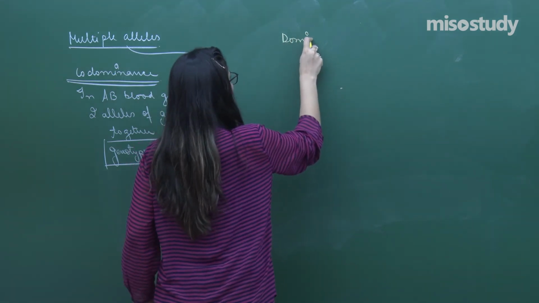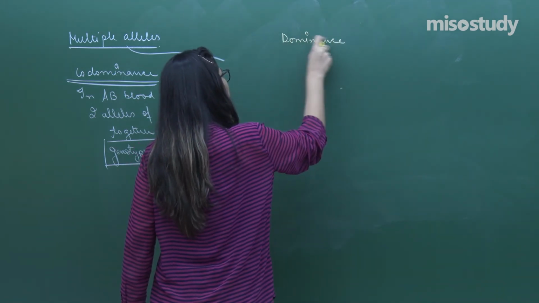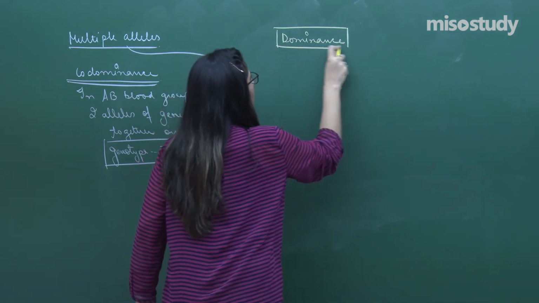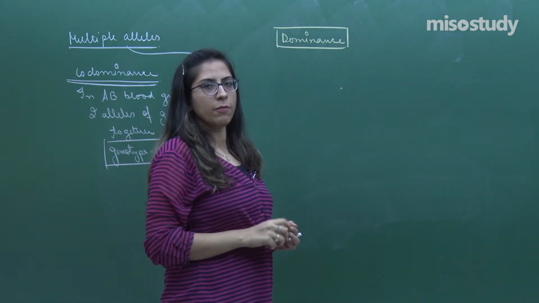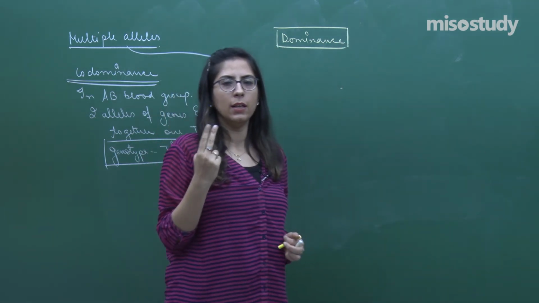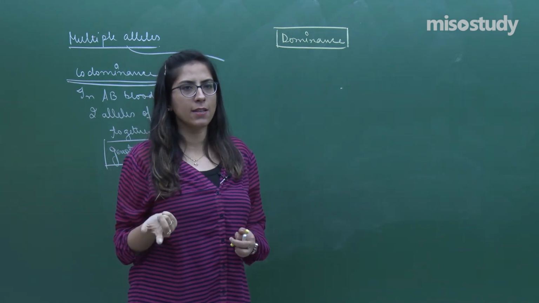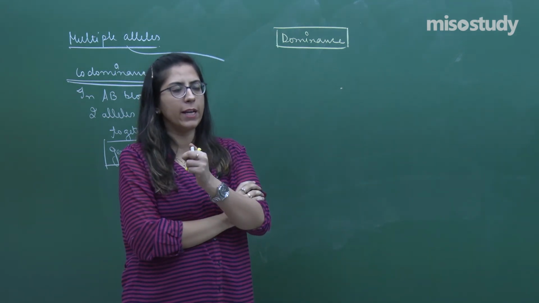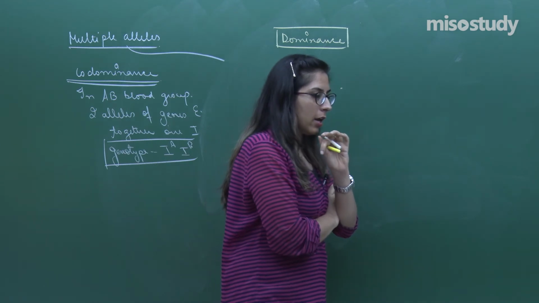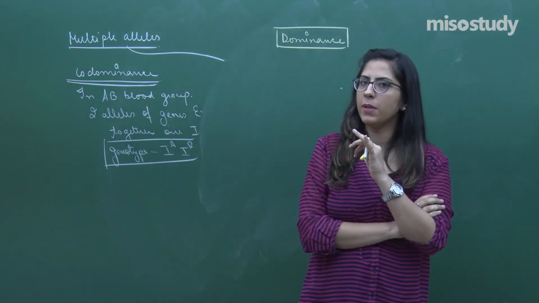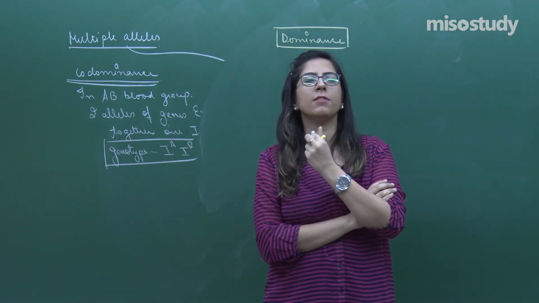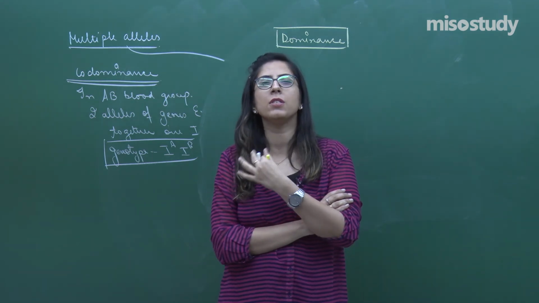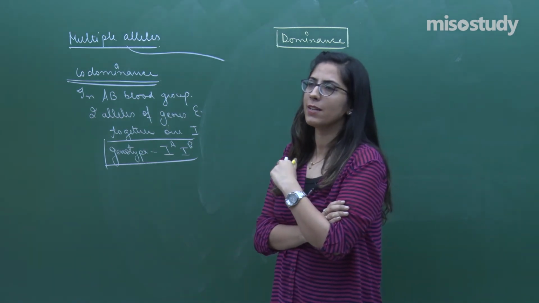Dominance. We know one gene has two alleles. One of the alleles is recessive and the other is dominant when we talk about a heterozygous condition. In heterozygous condition, one is dominant, which expresses itself, whereas the one which does not express is called a recessive.